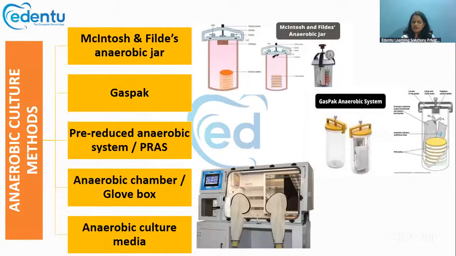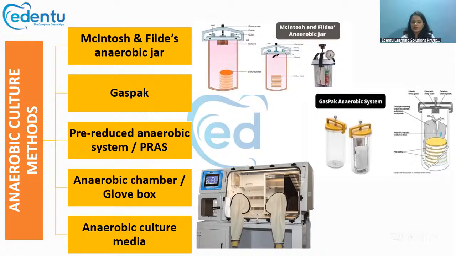Now, next, so far we had looked at the aerobic culture methods. Bacteria can be of two types: aerobic bacteria and anaerobic bacteria. Aerobic bacteria are the ones which can survive in oxygen, the ones that need oxygen to survive. Such bacteria are called aerobic bacteria.